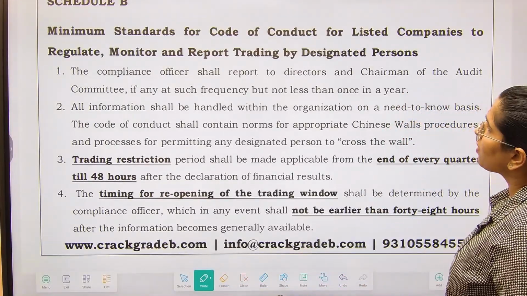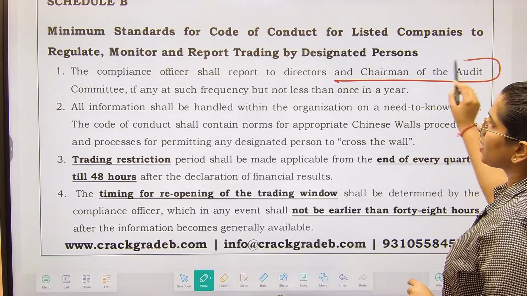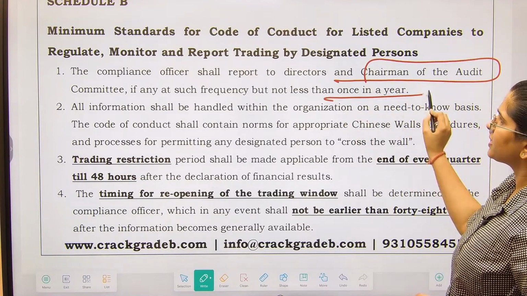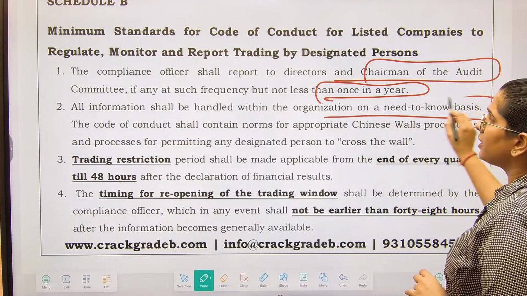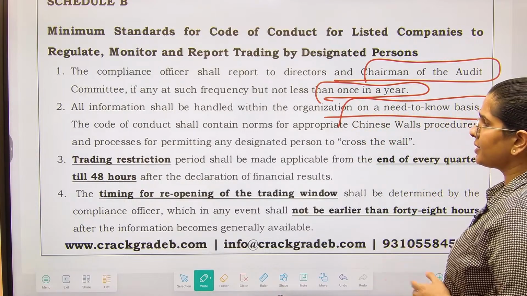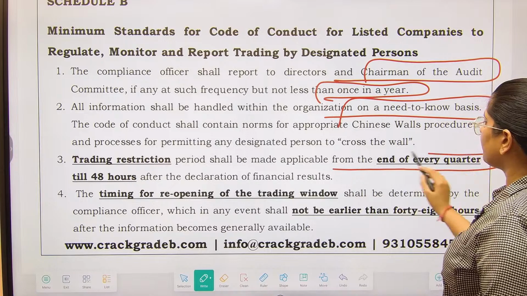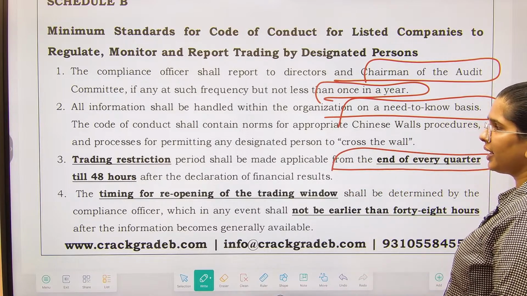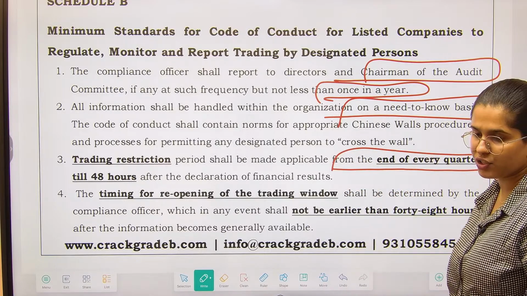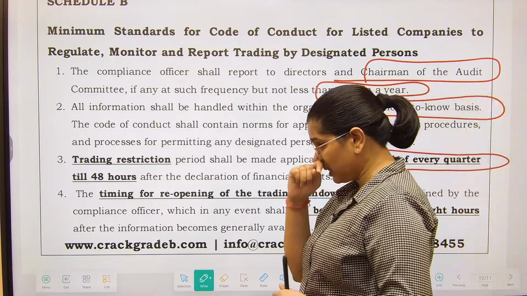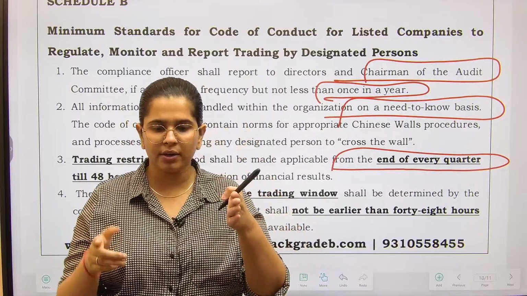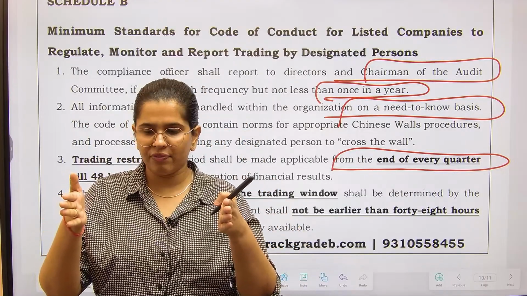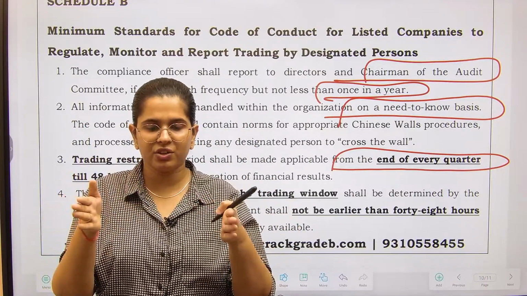The compliance officer shall report to the directors and the chairman of the audit committee at such frequency not less than once in a year. All information shall be handled within the organization. The trading restriction period shall be applicable from the end of every quarter till 48 hours after the declaration of the financial results. That means from the end of the quarter till the day you disclose your financial results, you are restricted.